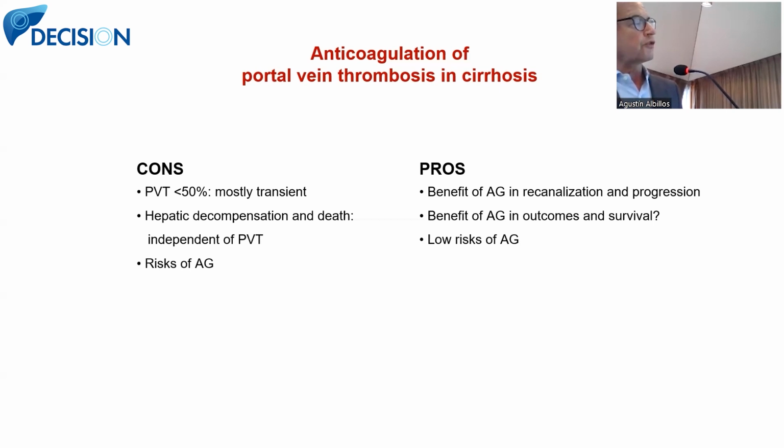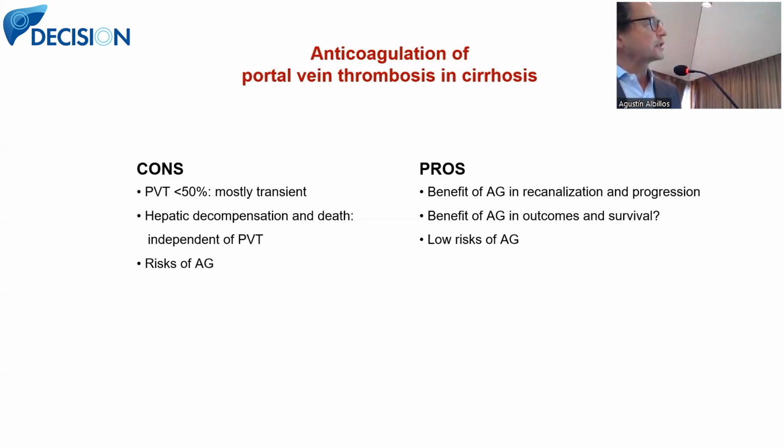So the pros for the use of anticoagulation would be a potential benefit in recanalization, as has been demonstrated, and a benefit in outcomes and survival. This has not been so well demonstrated. And if we use anticoagulants, we were very fearful of their use at the beginning, but now we are very confident because under certain circumstances they are very safe agents.